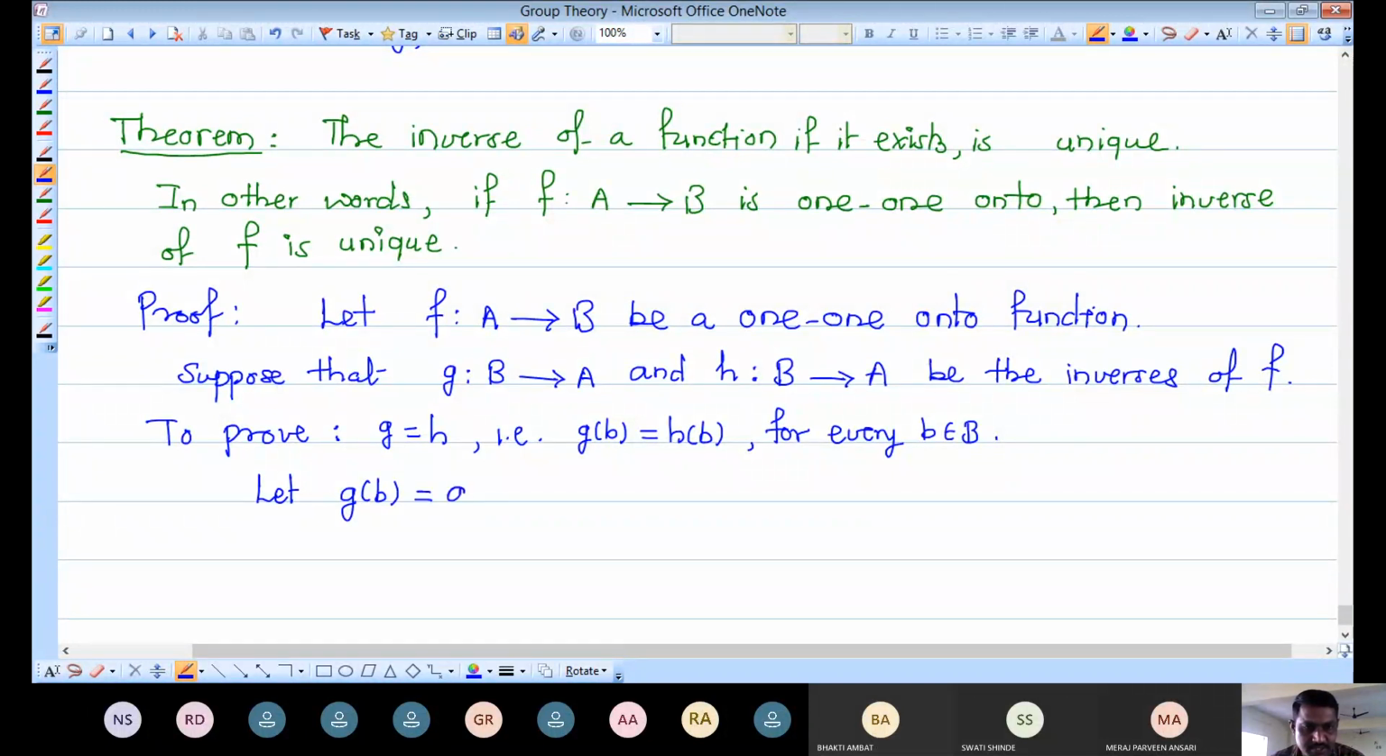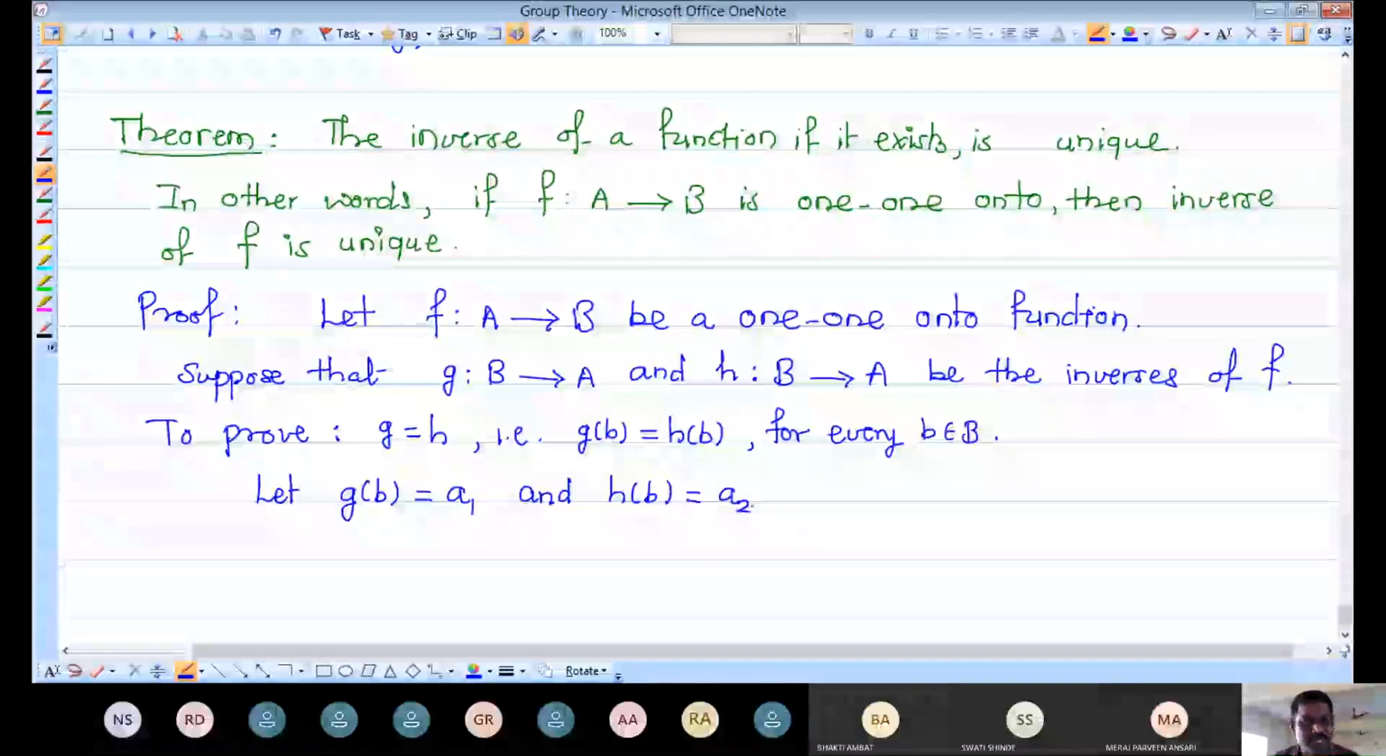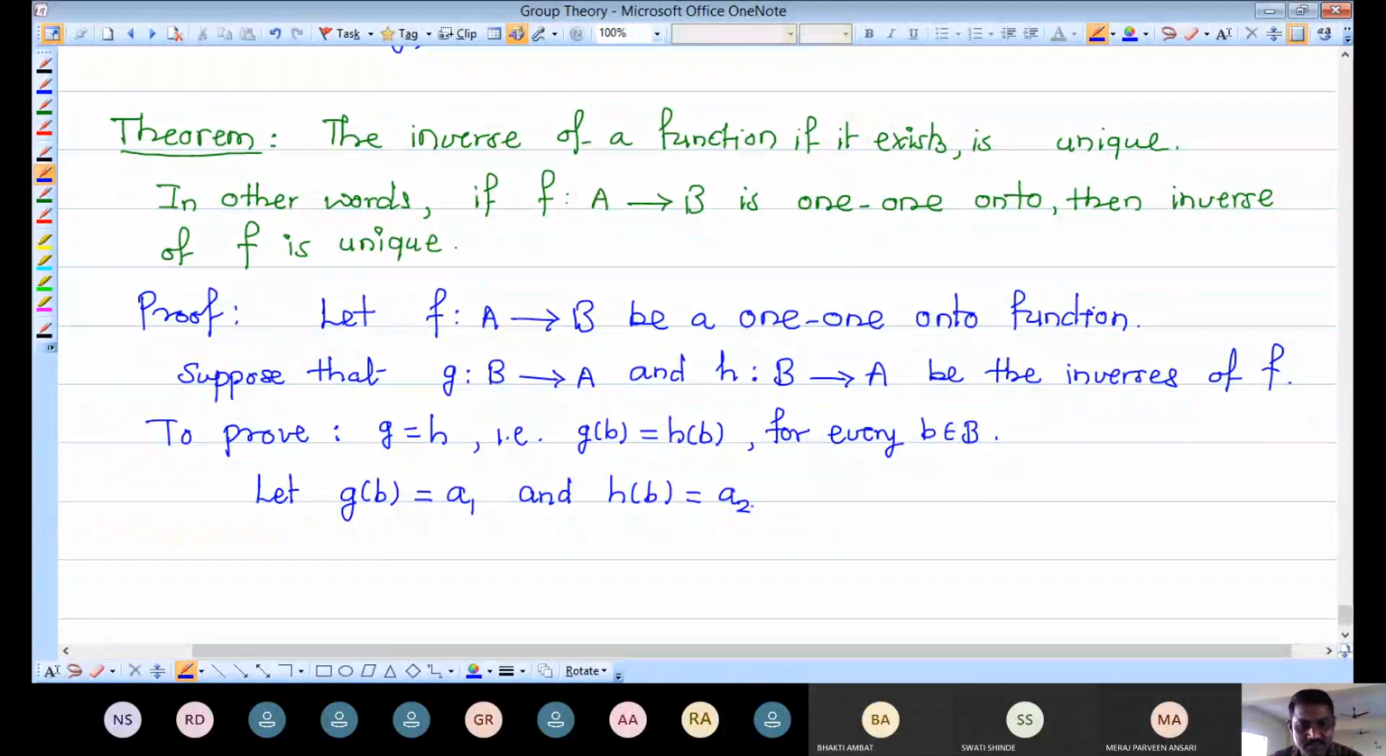an element of A. So suppose we are assuming that the image of b under g is the element a1 in capital A, and again for the same element b, its image under h is an element of capital A. Suppose we are taking that element as a2. We don't know whether a1 and a2 are equal or unequal.